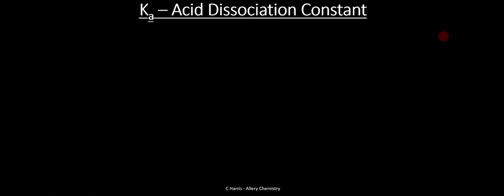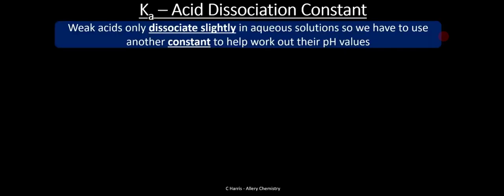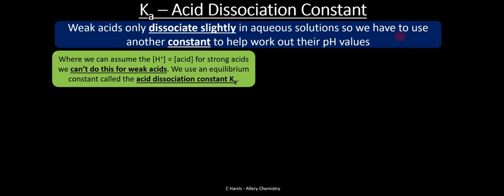Let's talk about the acid dissociation constant quickly. Remember, it's under equilibria, and an equilibrium is established every time you have an acid-base reaction, except of course for those strong acids and strong bases that we looked at. Weak acids only dissociate slightly in aqueous solutions, so we have to use another constant to help us work out their pH values. For strong acids we can assume that the concentration of H plus is equal to the concentration of acid, but we can't do this for weak acids because they do not fully dissociate. So this is no longer a valid assumption for weak acids.